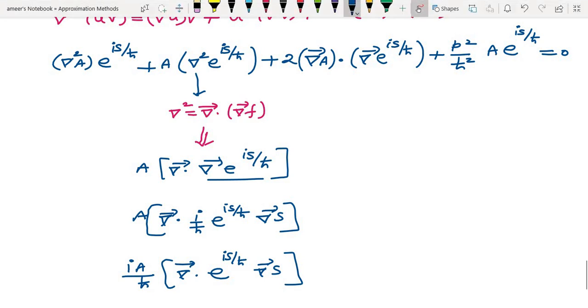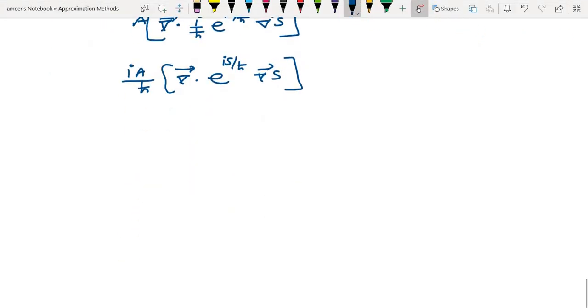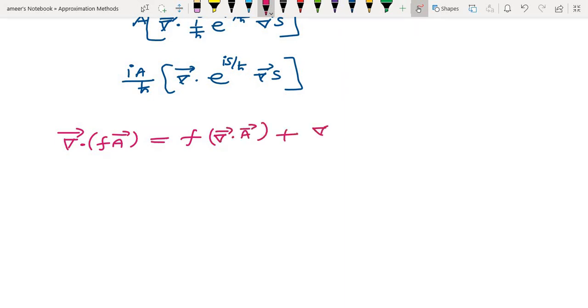Now there is again a formula for this. So again a formula will be like this. Divergence of scalar times vector is equal to, the result I am writing, scalar times divergence of vector plus gradient of scalar dot vector.